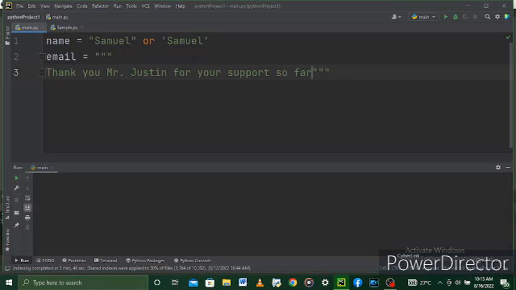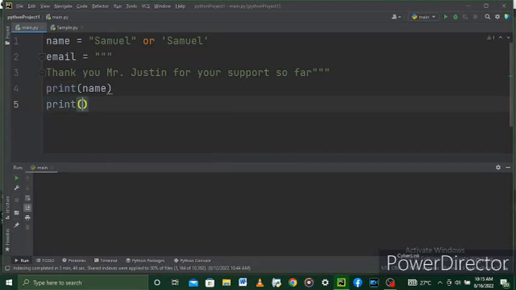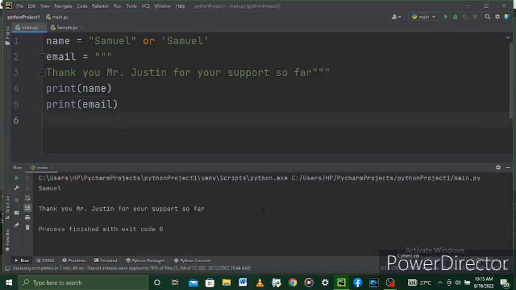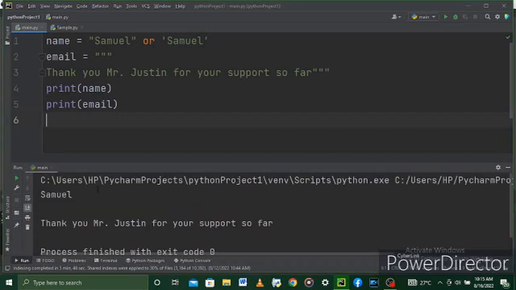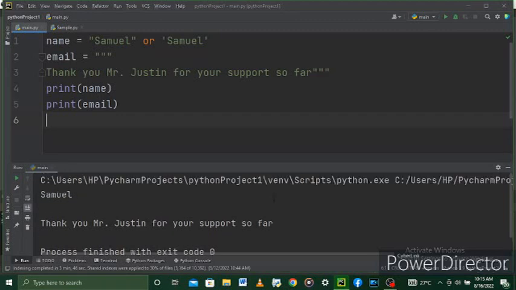Okay, so when you print your email or your name, okay, you have your name displayed here, and here is the other one. Thank you, Mr. Justin, for your support so far. All right, so you use this when you want to write your email or a lengthy string.